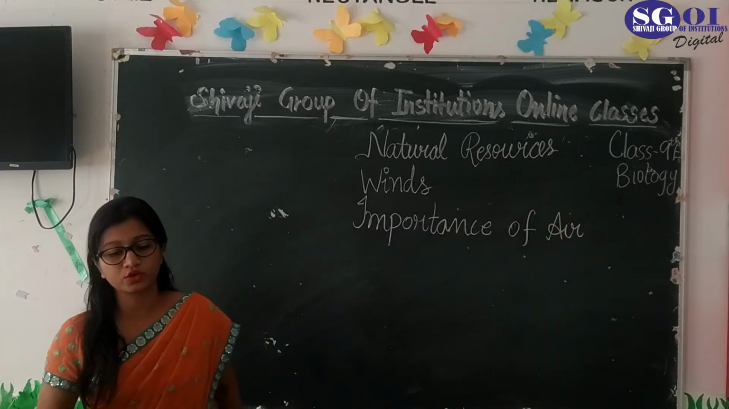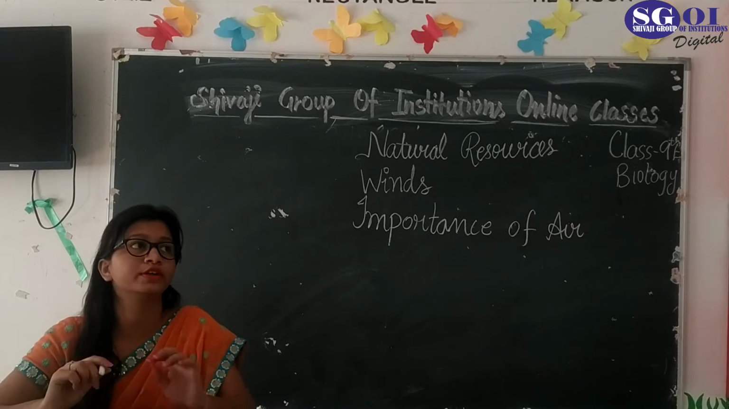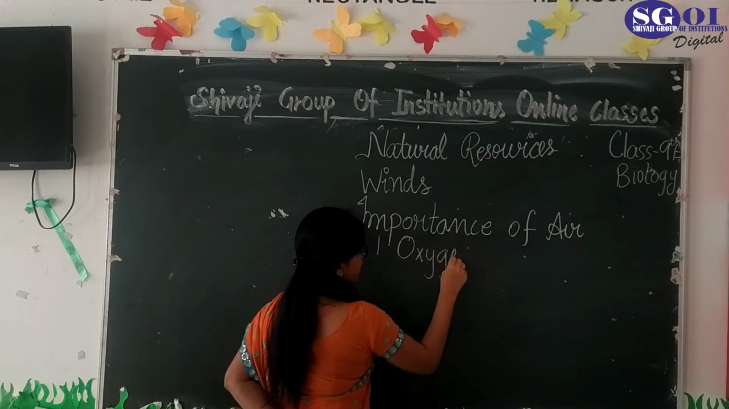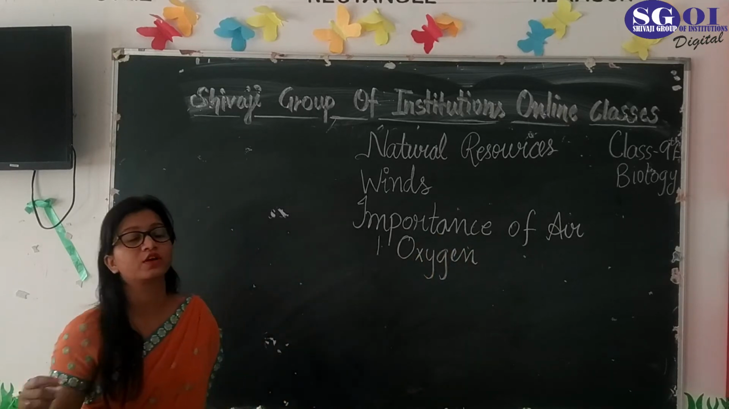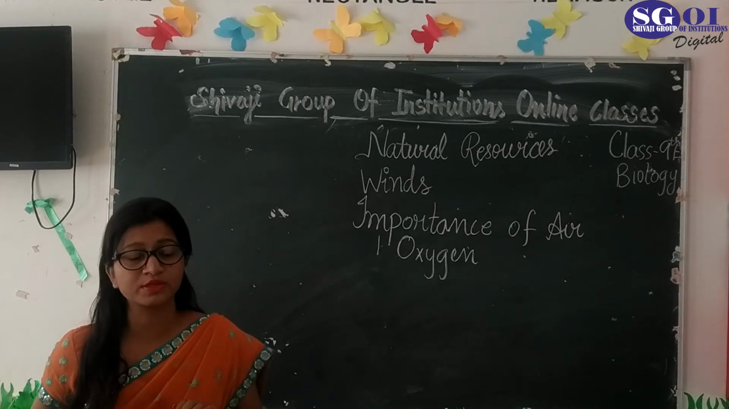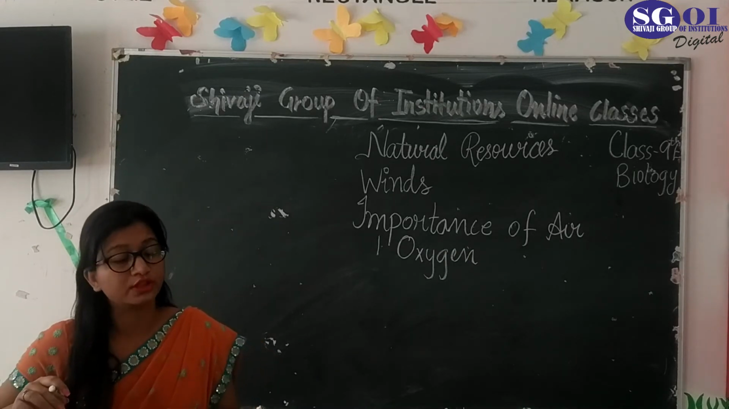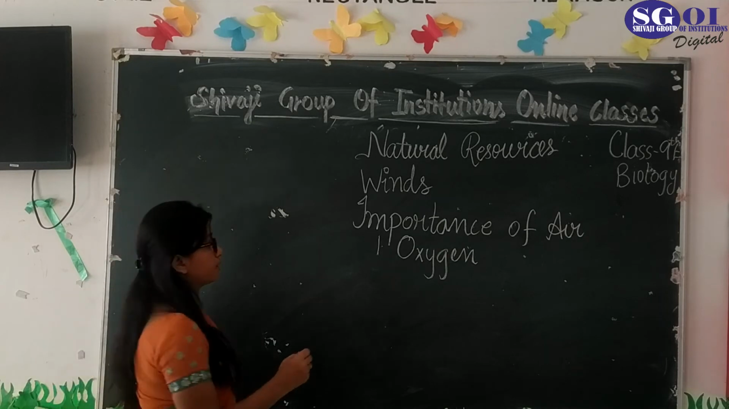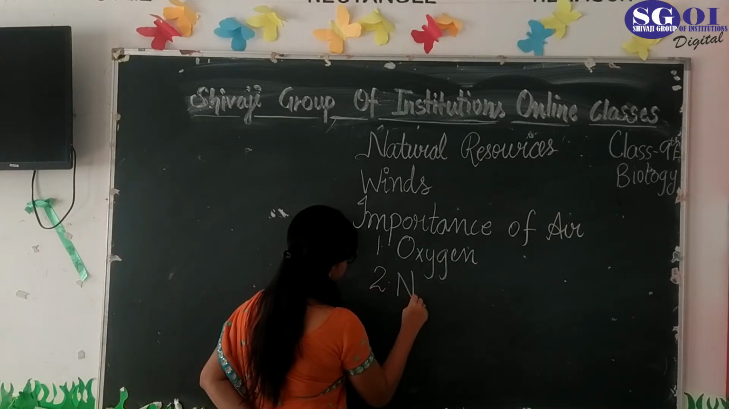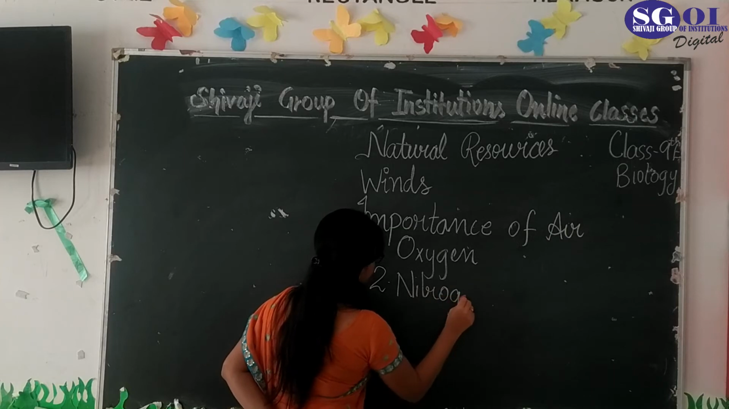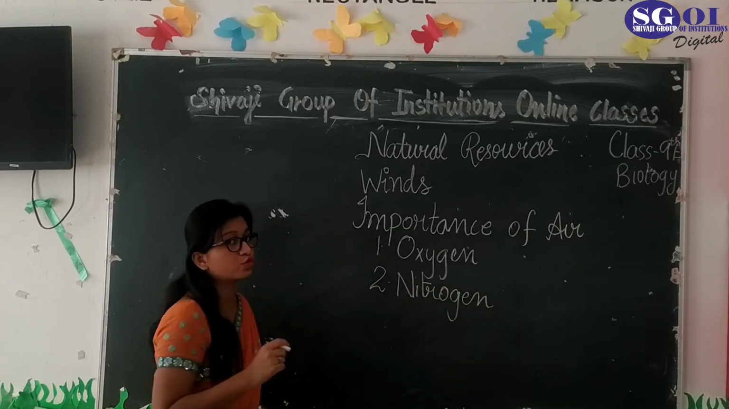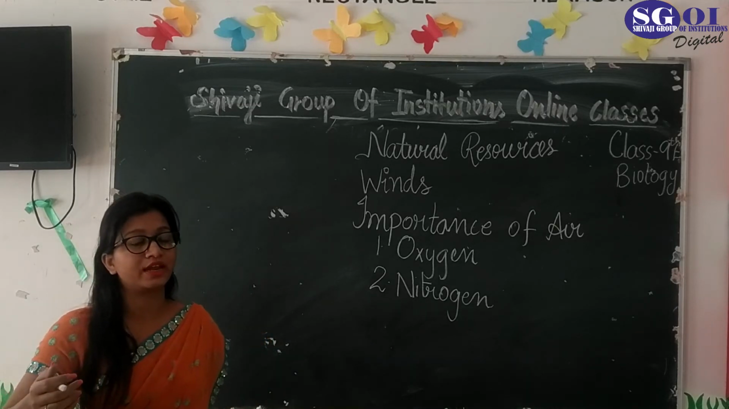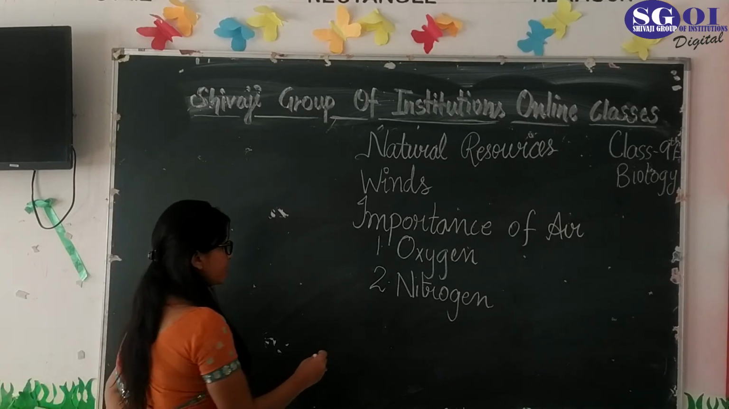Some importance of air: the first very important thing is that air contains a gas which is oxygen, and oxygen is helpful for all living organisms because all living organisms need oxygen to breathe. That is the most important part of the air. Second, the other gas present in air is nitrogen, and nitrogen is also important for the formation of proteins, amino acids, nucleic acids, ATP, etc. Other than this, carbon dioxide is also there.